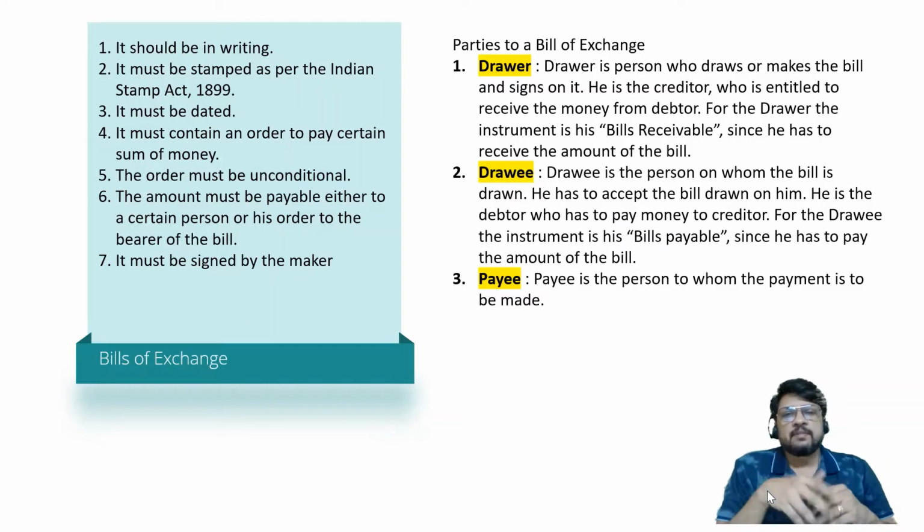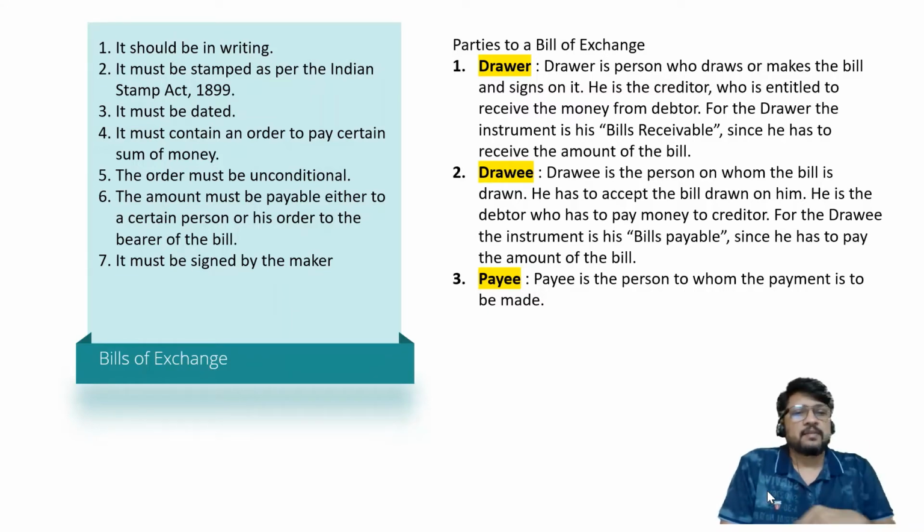Based on this discussion, we can consider that a bill of exchange generally involves three parties. Number one, drawer. Number two, drawee. And number three, payee. Who is a drawer? Drawer is a person who draws or makes the bill and signs on it. He is the maker. He is giving the order.